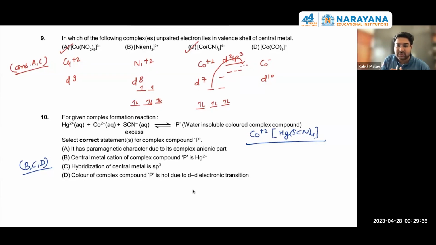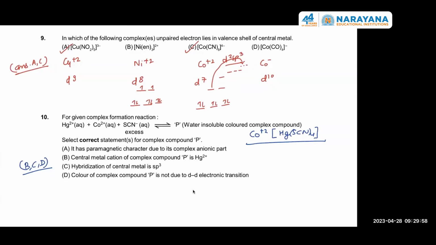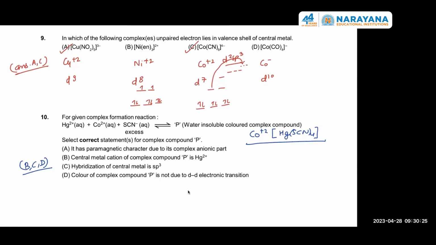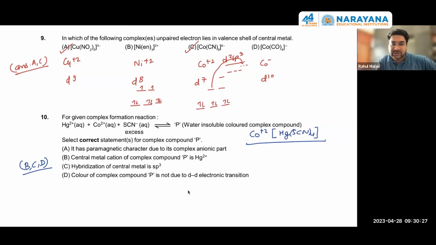Yes, yes. So cobalt +2 is at the outer side of the sphere, and mercury is inside the sphere. That complex part will not have the color, and the color is coming because of the cobalt +2. And it will have color due to d-d transition. Cobalt +2 has it. Yes, yes. So the answer should be B and C.